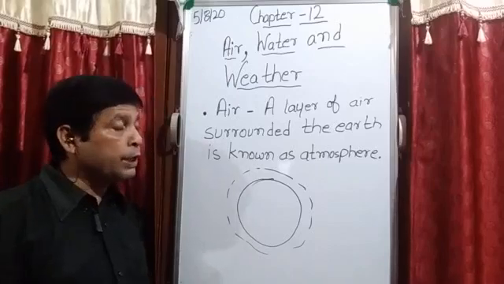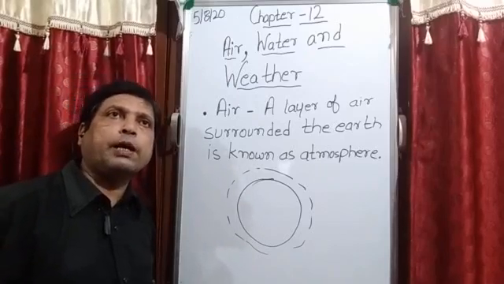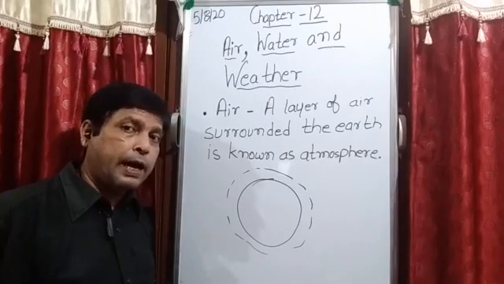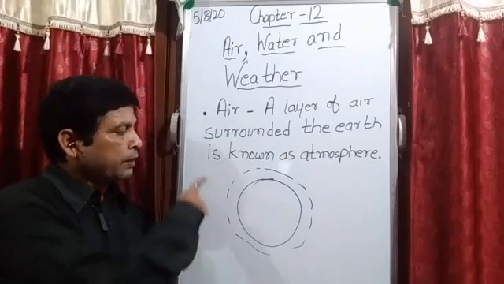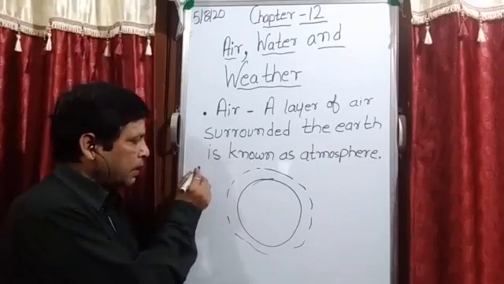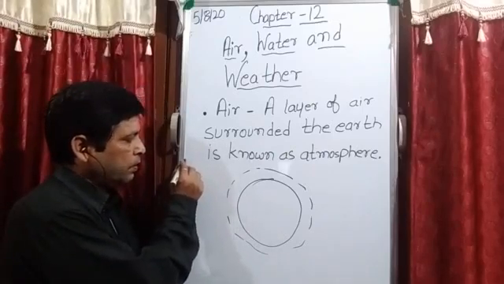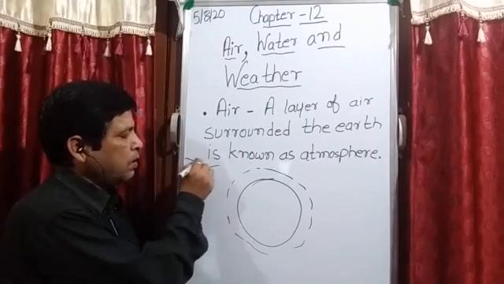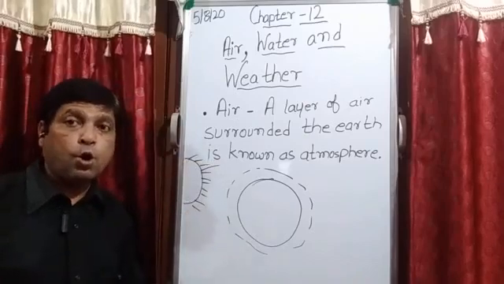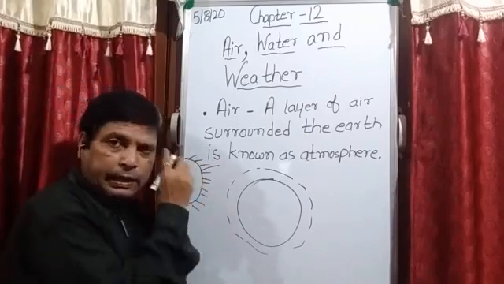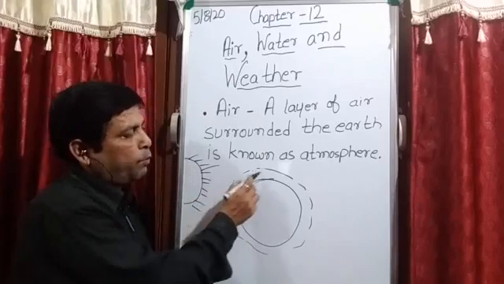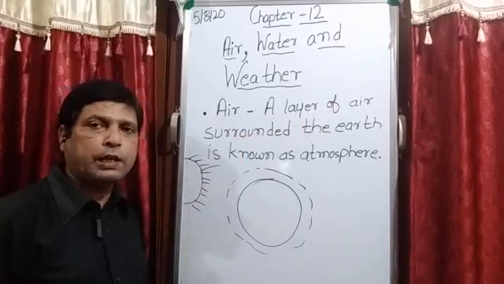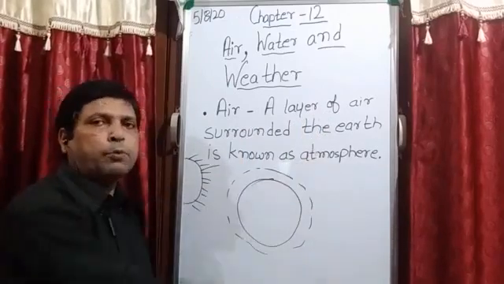Okay, even when I taught you chapter number 10, Earth Our Planet, at that time I told you, for example this is the sun, so the sunlight enters from this layer of air which surrounds the earth, that is atmosphere.